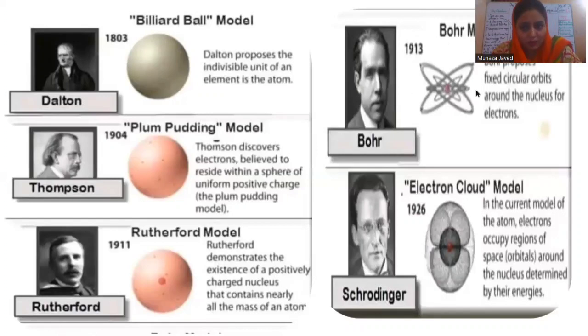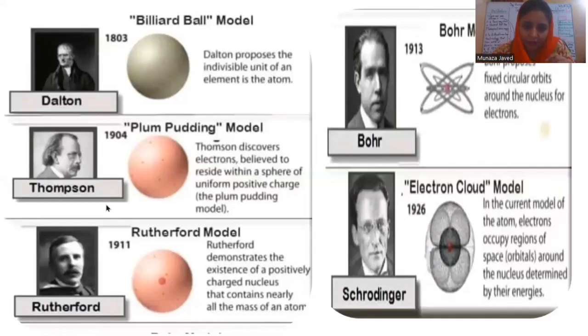After 2 years, he put forward his model, and he said that no, wait, electrons are not always revolving. They are actually in fixed circular orbits around the nucleus. Okay, and he named his model the planetary model or Niels Bohr model. But he said that most of the atom is empty, and these electron orbits are around the nucleus, and the nucleus is very small. This was further refined by the electron cloud model, put forward by Erwin Schrödinger.